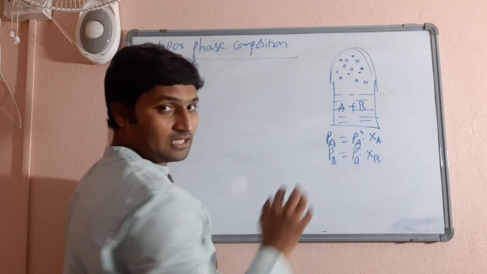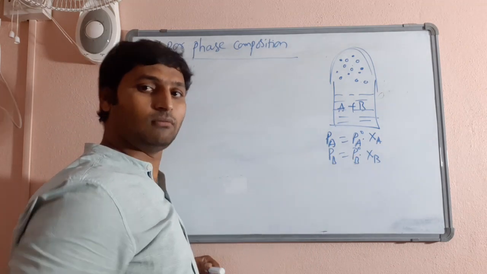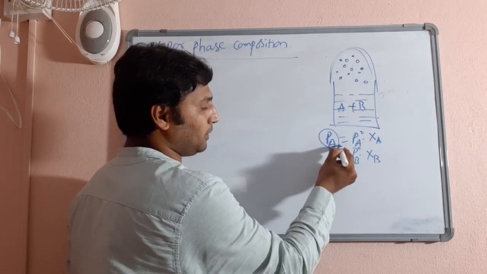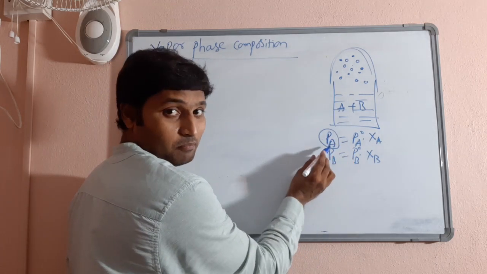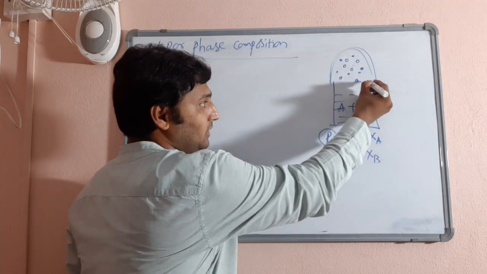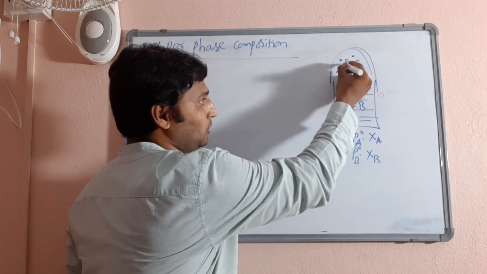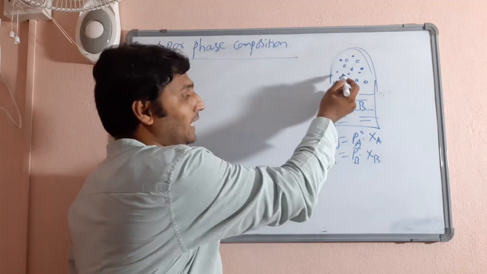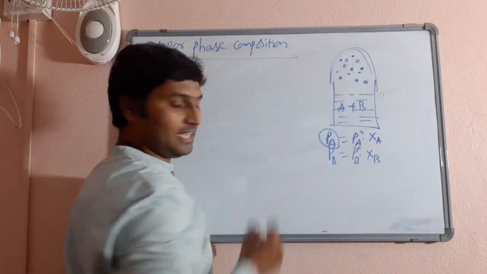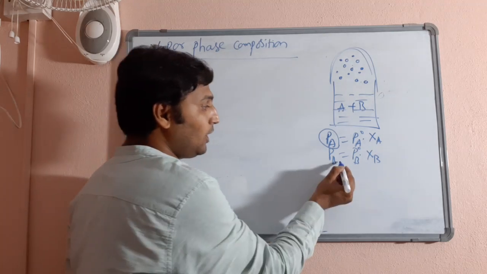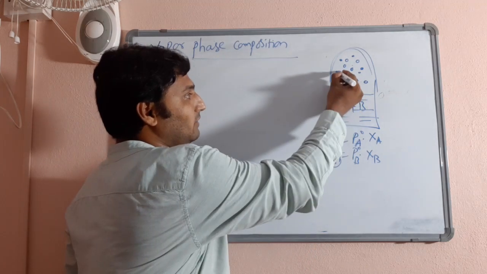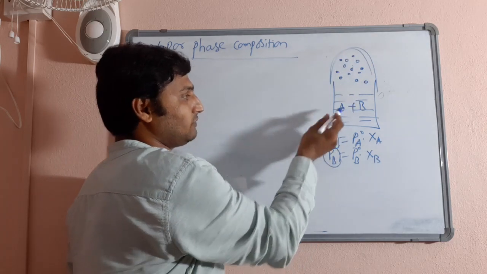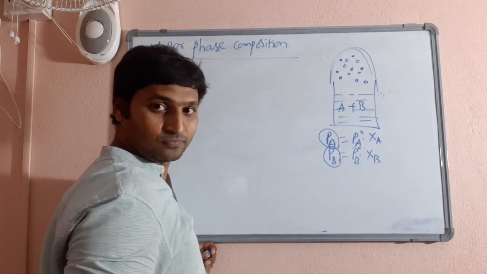What are the meanings of these terms exactly? I know you have understood by now. Let us revise it. This is partial vapor pressure exerted by A. Means whatever the circles I have drawn, they are vapor state molecules of A, right? So whatever the pressure these circles are exerting here. Similarly, what is PB? Whatever the pressure these dots are exerting here, because I am assuming vapor phase molecules of the liquid B are dots.